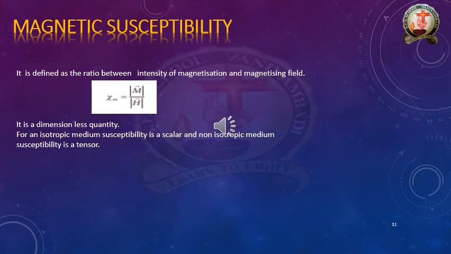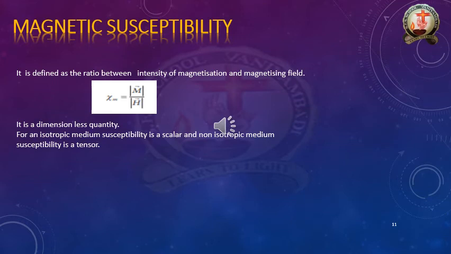Today's last concept is magnetic susceptibility. First of all, we should discuss the definition. It is defined as the ratio between intensity of magnetization and magnetizing field. I already explained these before.